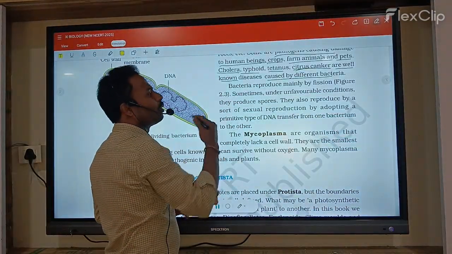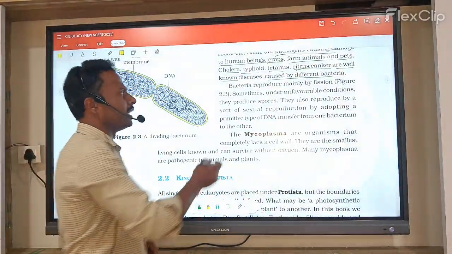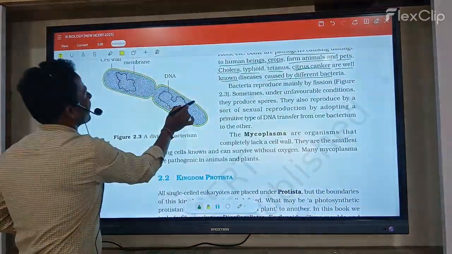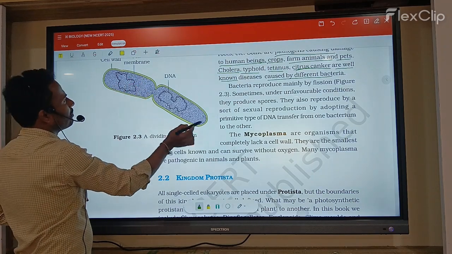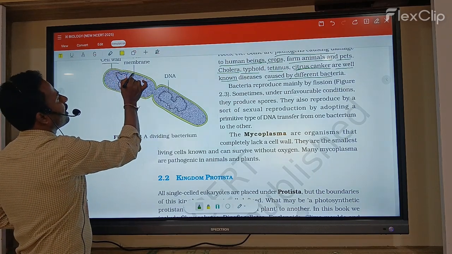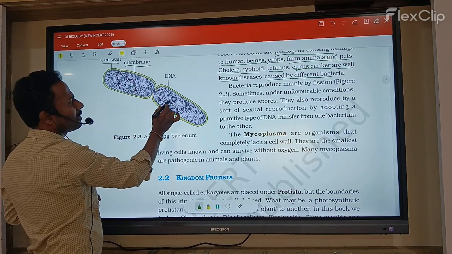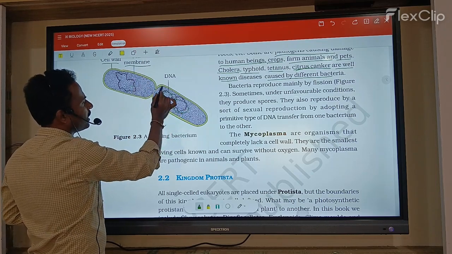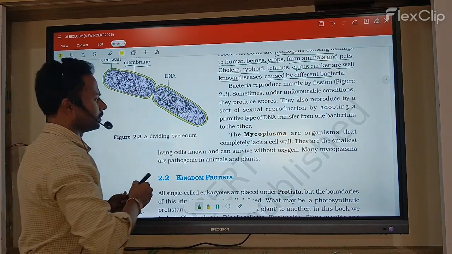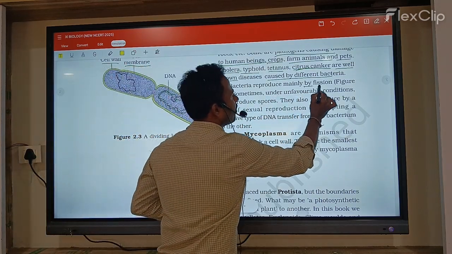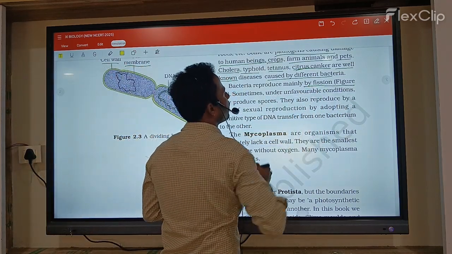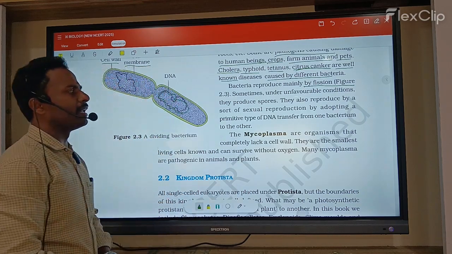Next, how does reproduction take place in bacteria? Mostly the bacterium is a single cell. It has a cell wall, and the inner layer is called the cell membrane. It has the genetic material DNA. Bacteria reproduce mainly by binary fission.